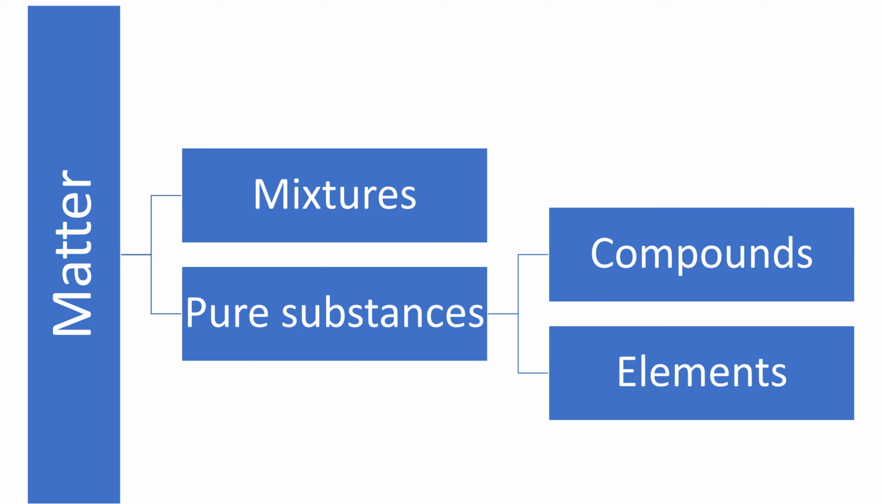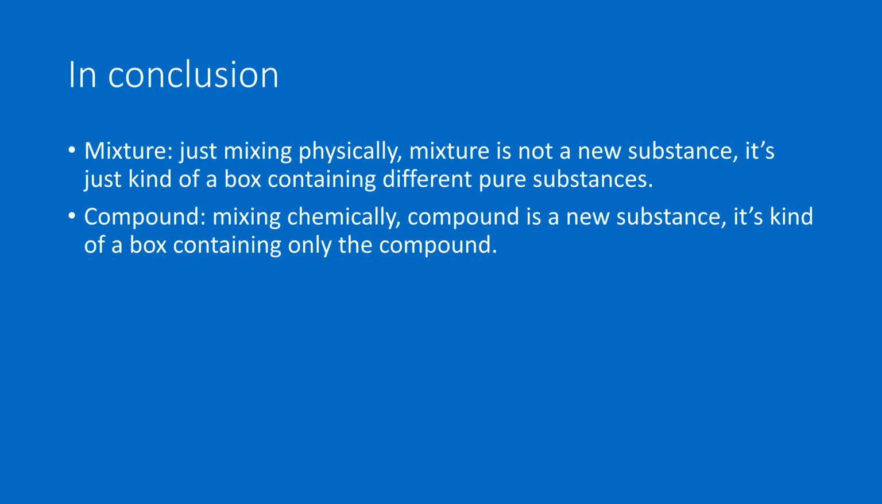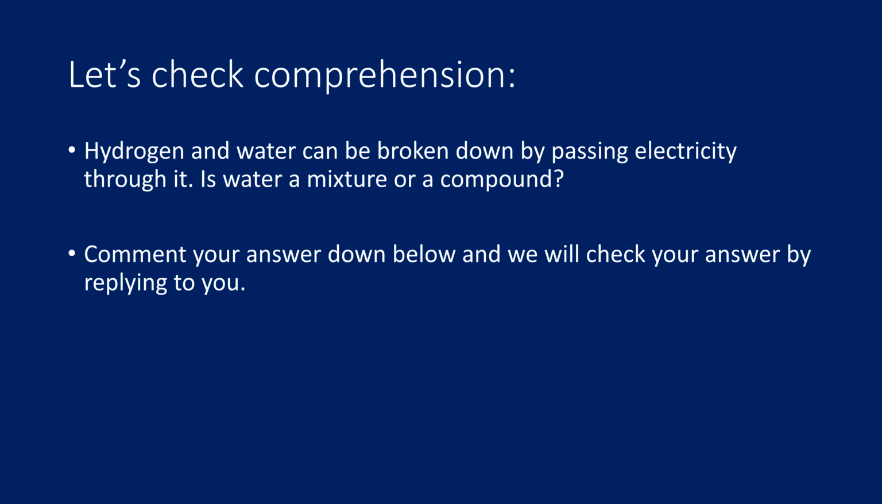In conclusion, matter can be divided into mixtures and pure substances. Pure substances include compounds and elements. Different pure substances can form mixtures through physical means, and different elements and different pure substances can form compounds through chemical means. A mixture is just mixing physically. A mixture is not a new substance, it's kind of a box containing different pure substances. But for a compound, we mix them chemically, and a compound is a new substance, it's a kind of box containing only the compound. Let's check comprehension.